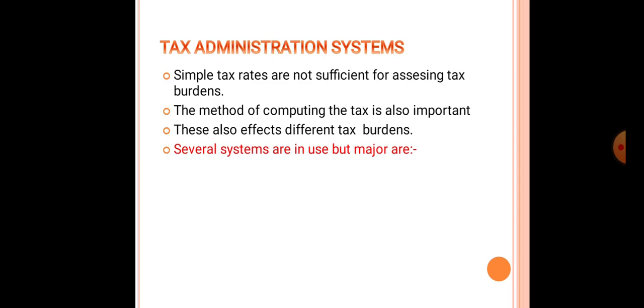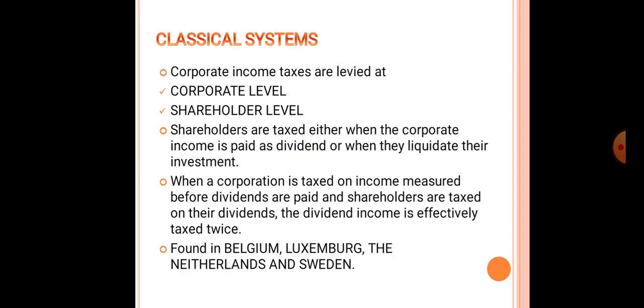Several systems are there, but in general, two methods are predominant. One is the classical system. Under the classical system, the corporate tax is levied at the corporate level and the shareholders' level. That means any income earned by the company is subject to tax, and then whatever dividend is declared to the shareholders is again taxable in the hands of shareholders.